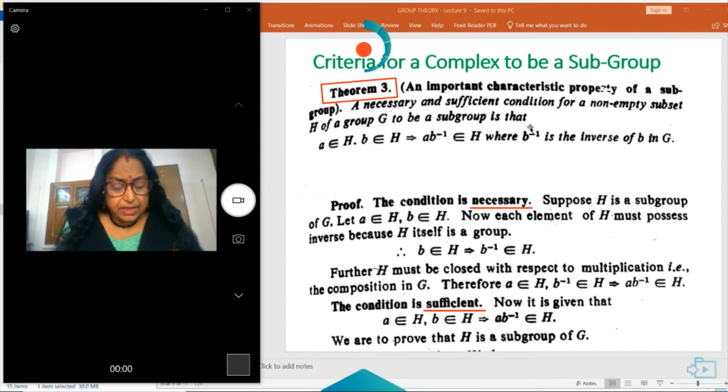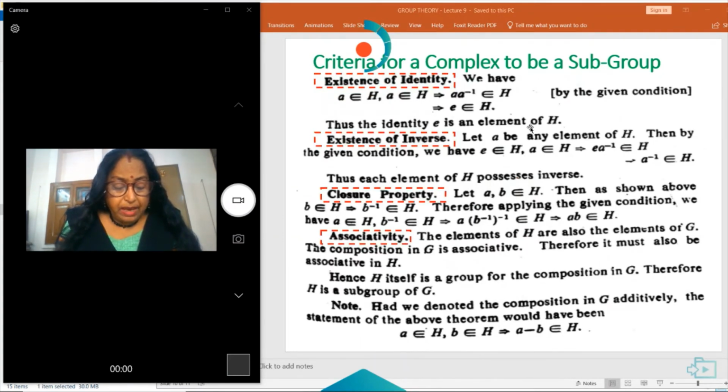Now the condition is sufficient. It is given that a belongs to H, b belongs to H implies ab inverse belongs to H. We have to prove that H is a subgroup of G. Now, a belongs to H and a belongs to H. This implies a a inverse belongs to H according to the given condition. This implies e belongs to H. So, e is the identity element of the group.